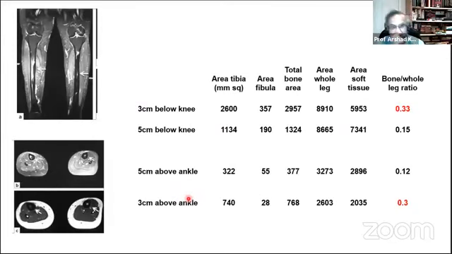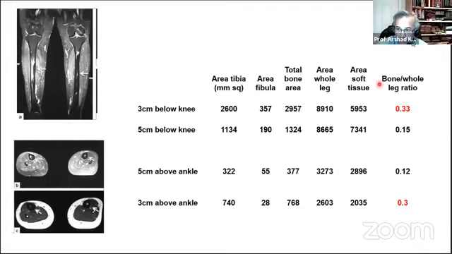I got my radiologist and I gave him a hard time. I asked him to measure the volume of bone versus the total area of the leg at 3 centimeters and 5 centimeters from the joints at the top and bottom.